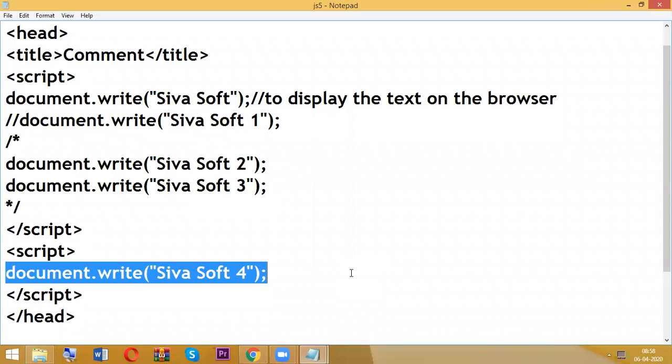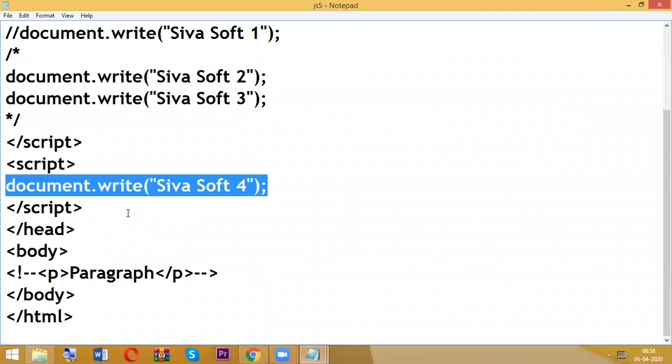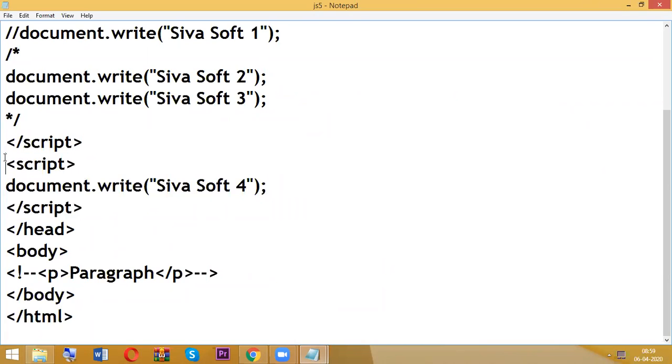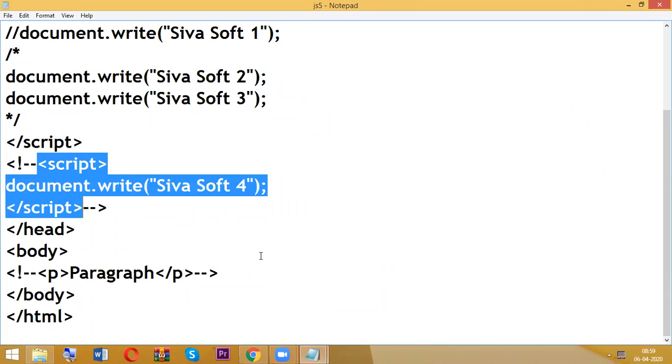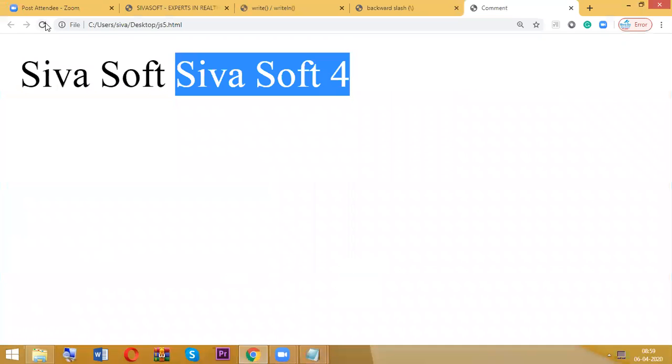So inside the script tag, use either single line comment or multi-line comment. But here, what I'm trying to do is write like this. No problem, because script also is an HTML tag. Style also is an HTML tag. So if I write directly around the script tag, then no problem. Everything is going to hide.